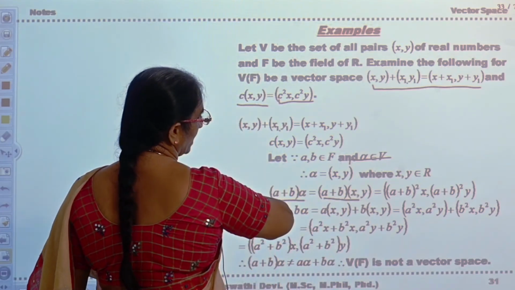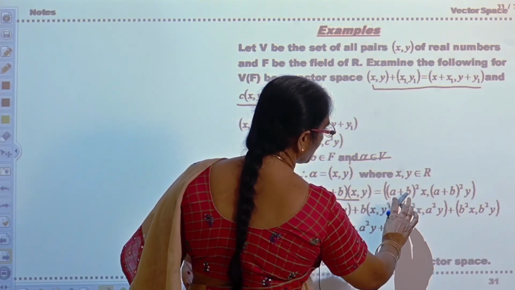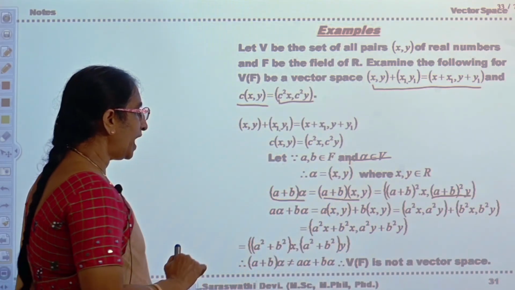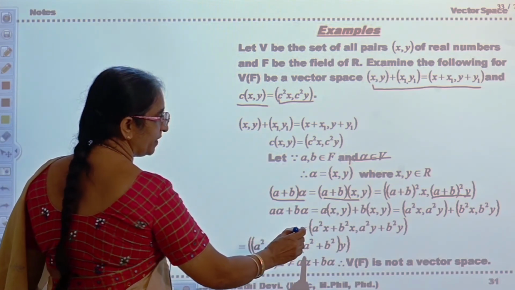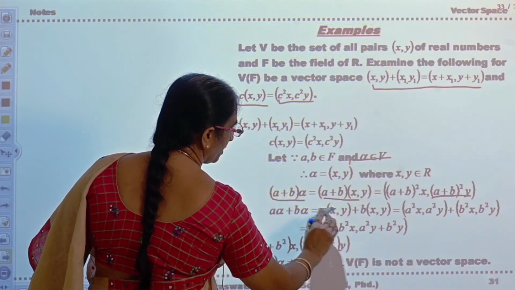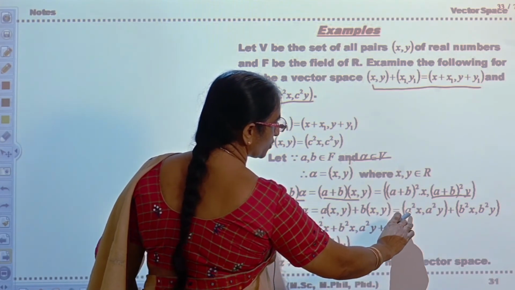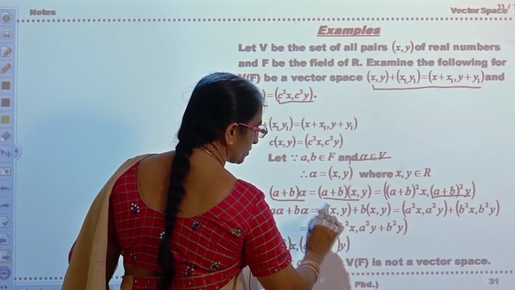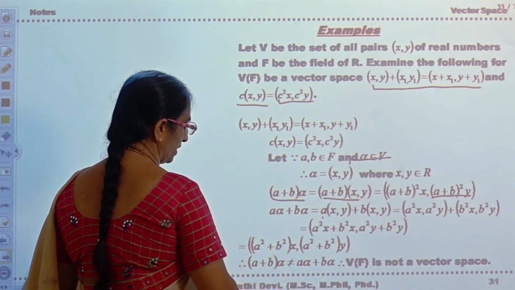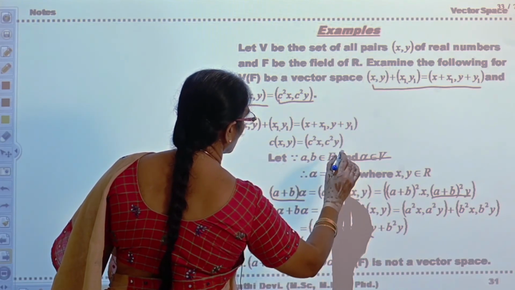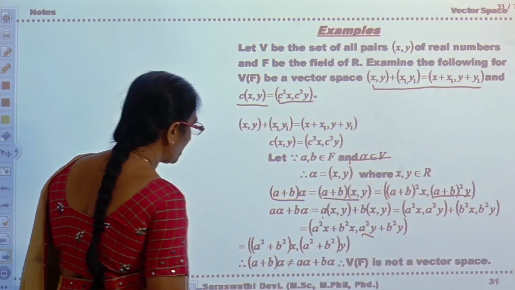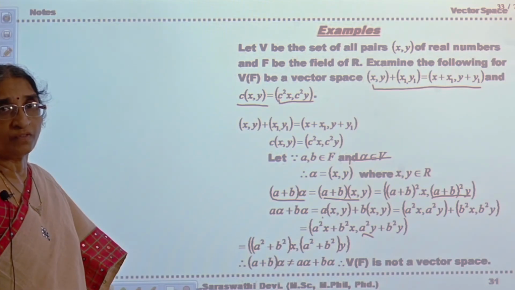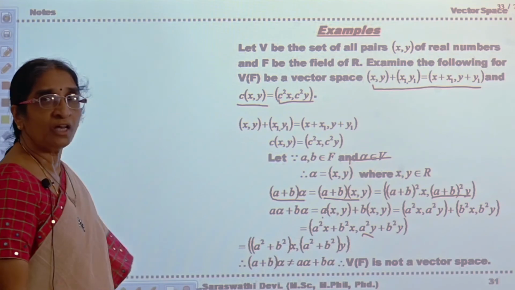According to the definition of scalar multiplication, it will be ((a plus b) whole square x, (a plus b) whole square y). But a alpha plus b alpha will be equal to a into (x, y) plus b into (x, y), which is (a square x, a square y) plus (b square x, b square y). So it is (a square x plus b square x, a square y plus b square y). But this is not equal to the previous one. So (a plus b) alpha is not equal to a alpha plus b alpha. Therefore, V of F is not a vector space.